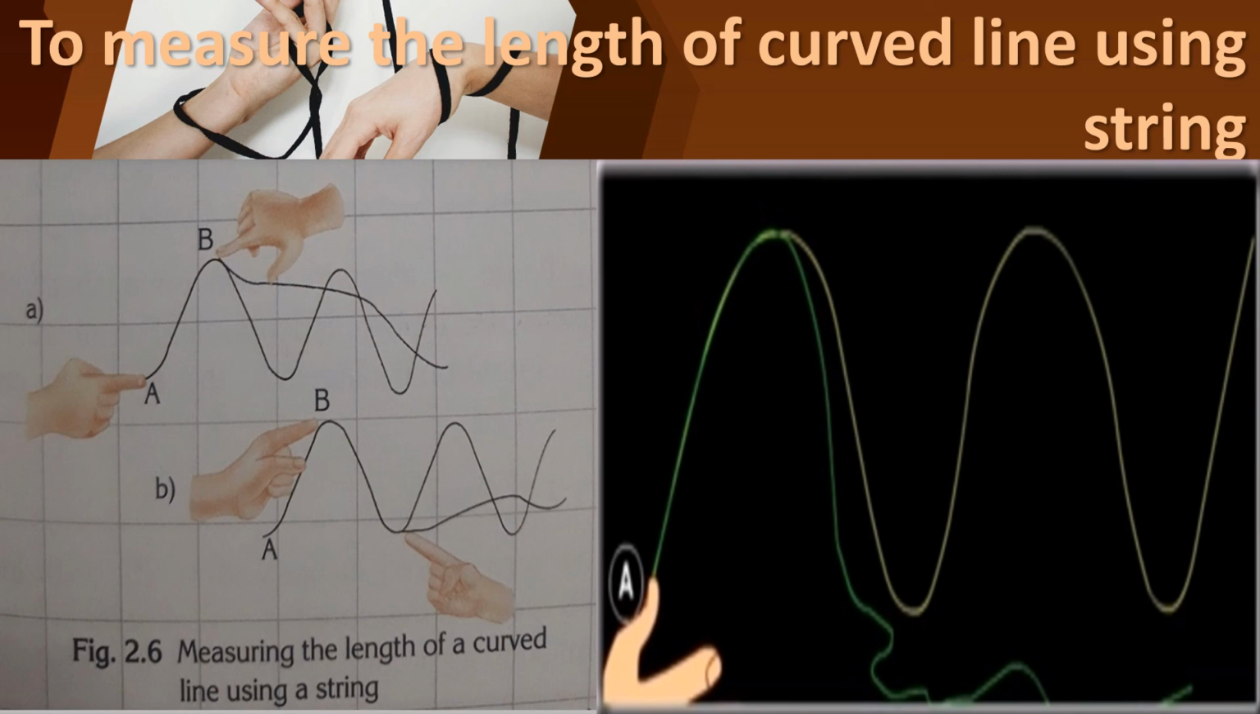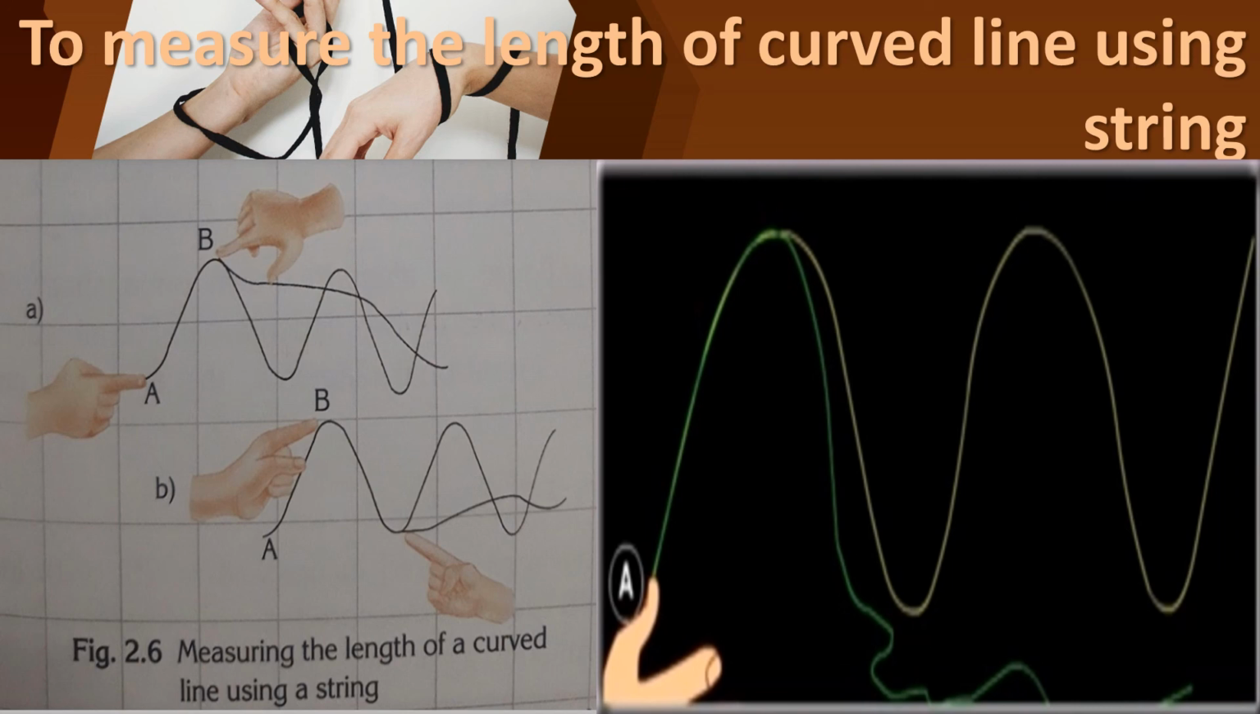Can you all understand? If you have a curved line, how can you measure it? We can use a string or thread to measure that curved line. First of all, you should put a knot, and keep that knot end at A. You should keep your finger there.